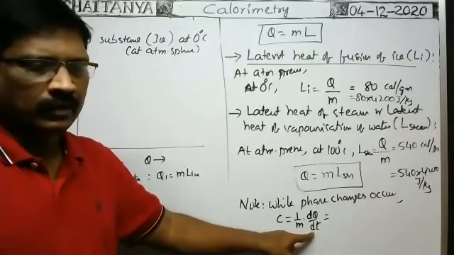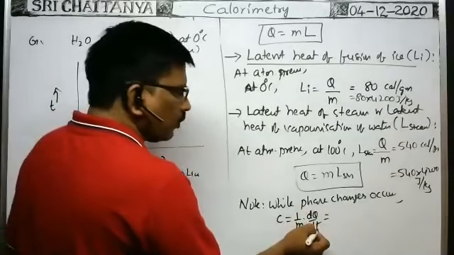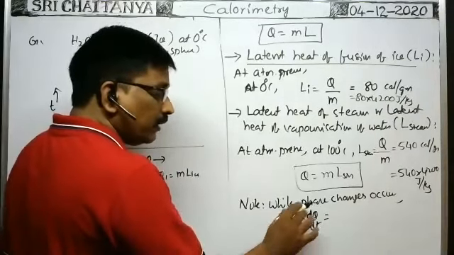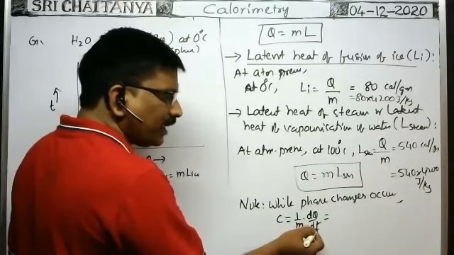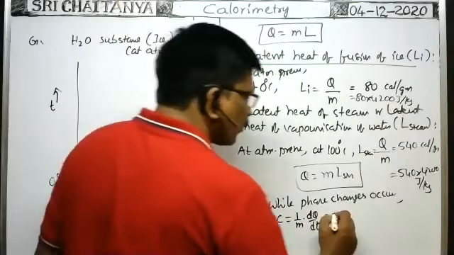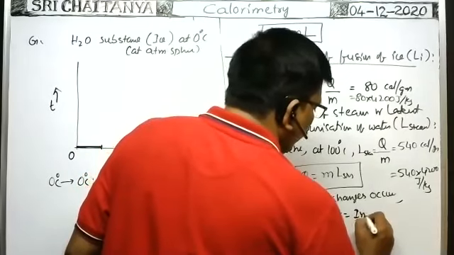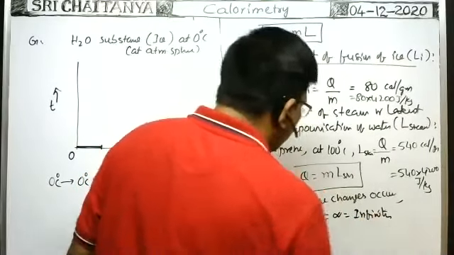Come on, you respond. Something by 0. We are supplying heat energy, but while phase change occurs, there is no change of temperature. There is no rise of temperature. That's why dT is 0. Something by 0 is infinity. So while phase change occurs, what is the specific heat of the substance?